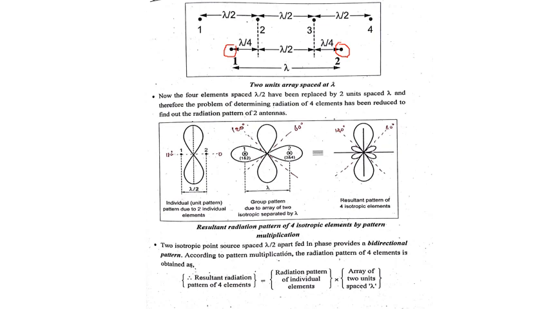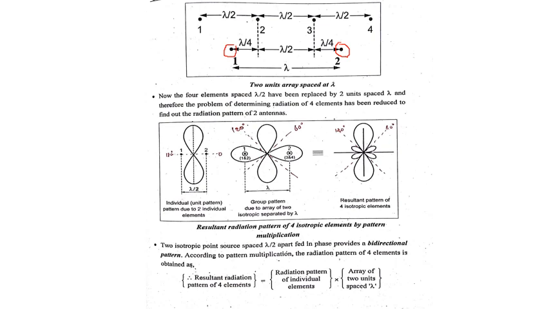We know from the 2 point sources the radiation pattern at a distant point P is this H-shaped pattern. So the individual or unit pattern due to the two individual elements is the first one. And this should be multiplied by the group pattern, due to the array of two isotropic sources separated by lambda.